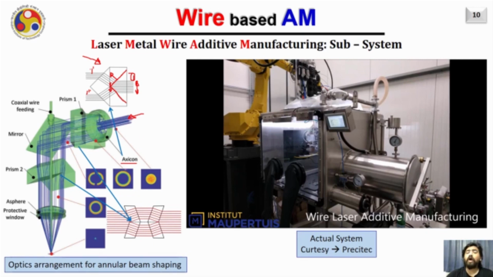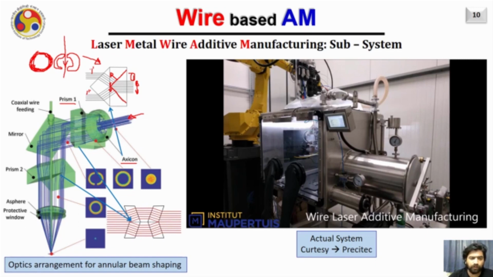After converting to a hollow beam, it passes through a prism. When this type of prism is used, it splits this beam into two halves. So the main purpose is to split. If there is a donut shaped beam like this, where the laser power is available in this zone, which I am highlighting here, when it passes through the prism, it will split it into two halves like this, one here and another here. As a result, now you will have some space available from where you can enter your wire.